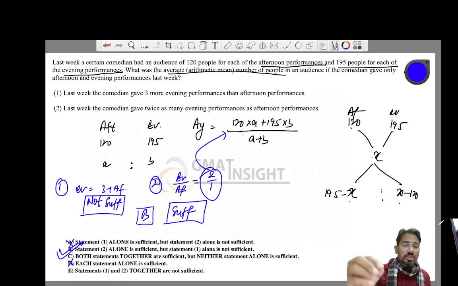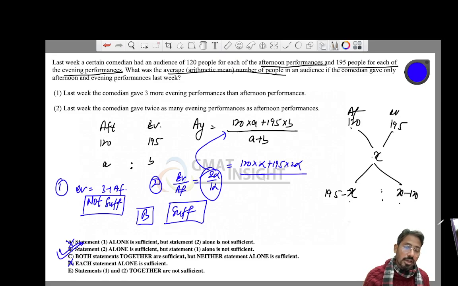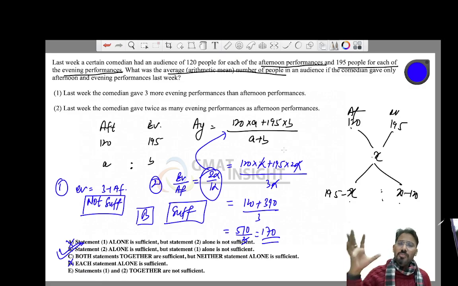I don't want to substitute these values here. However, if you really want to know how to substitute values, I could substitute evening as 2 alpha and afternoon as alpha. That means I could say 120 times alpha, for afternoon, plus 195 times 2 alpha, divided by alpha plus 2 alpha, that means 3 alpha. Alpha gets cancelled out. Now you have 120 plus 195 times 2, that means 390, divided by 3. So we have 510 divided by 3, which is 170. So we have the average: sufficient, but this calculation was not needed.